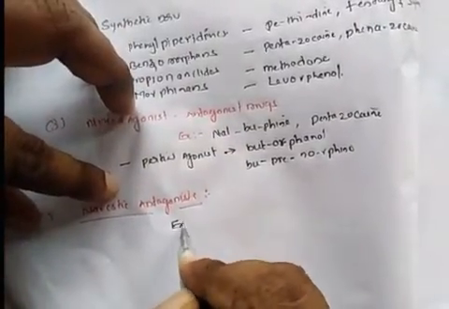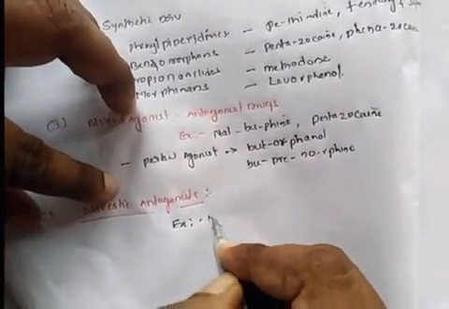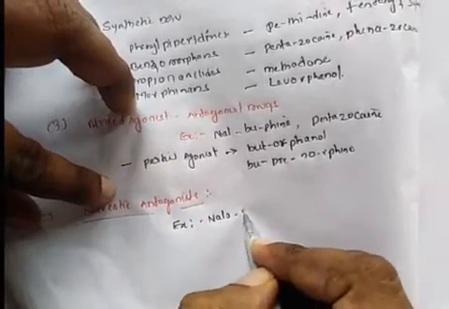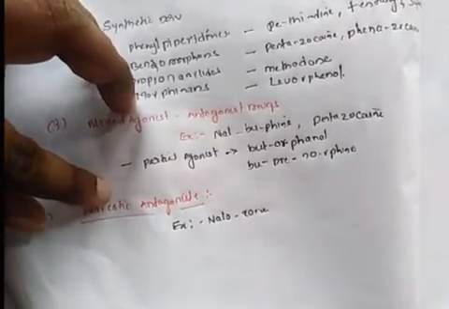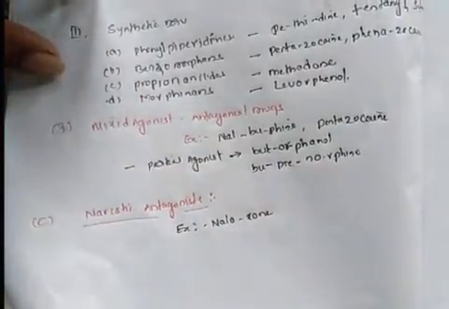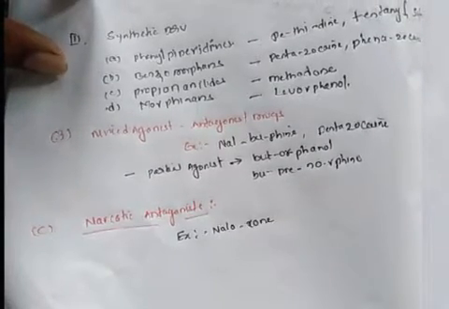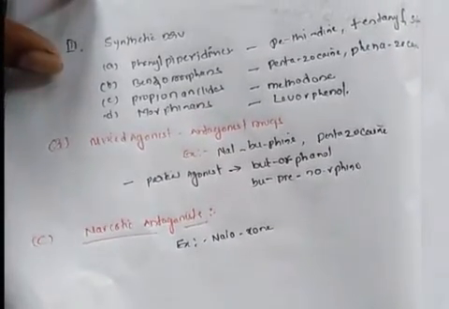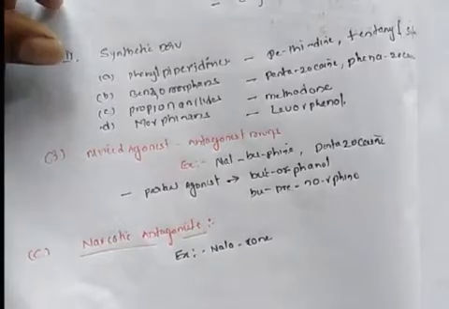The best example for a narcotic antagonist is naloxone. This is about the classification of narcotic analgesics.